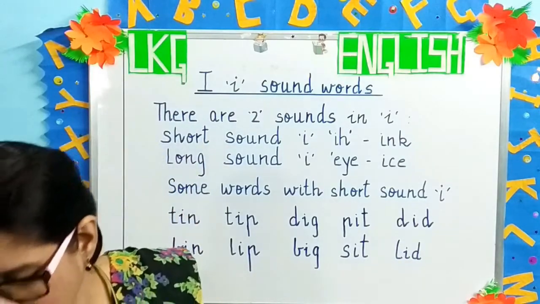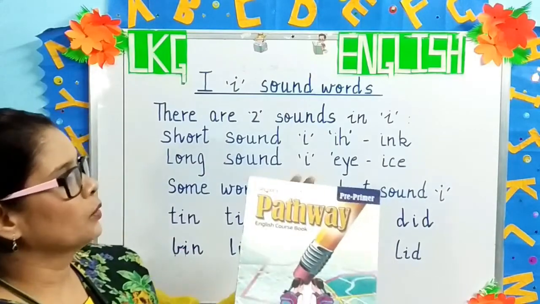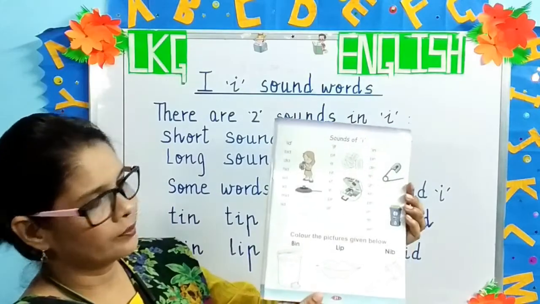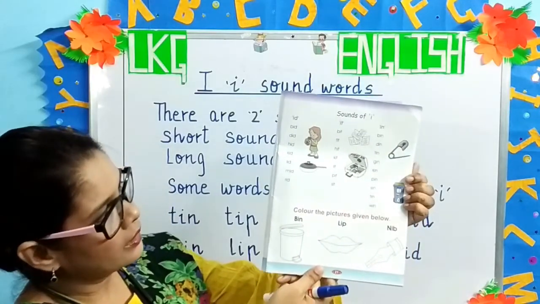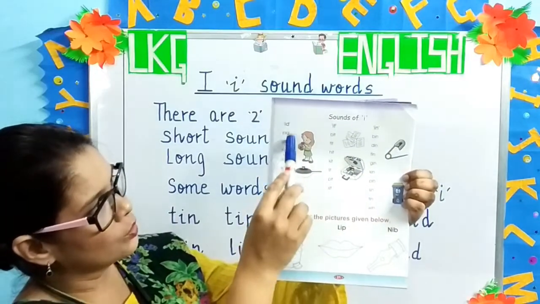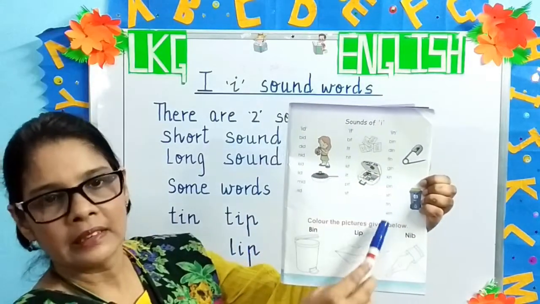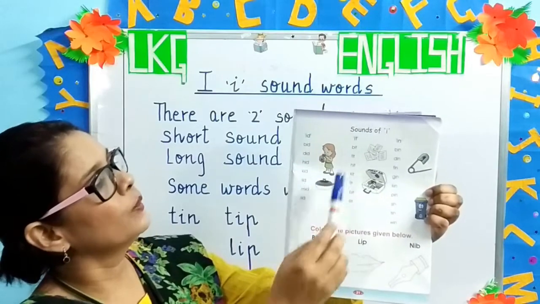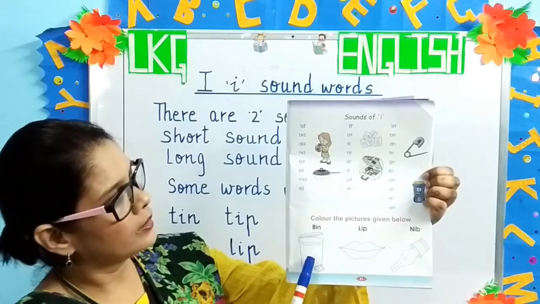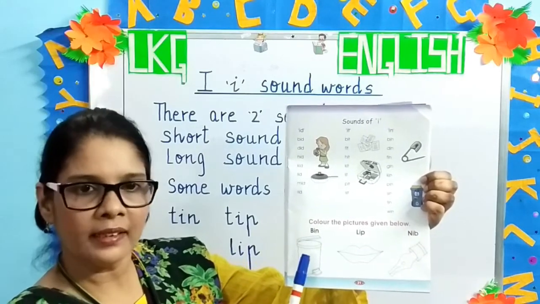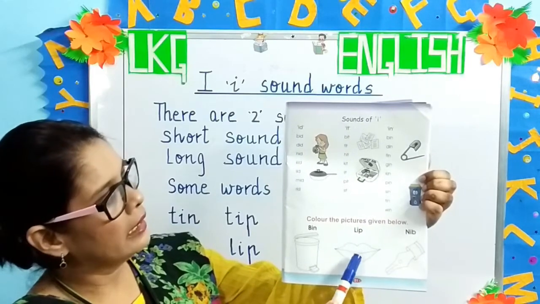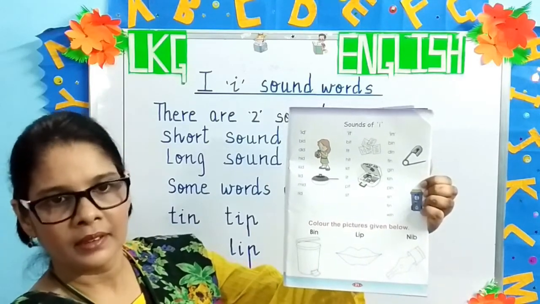Children, all of you have a Pathway book. Open page 21. Okay? Here you have all the I sound words. So, I want you to read the words and learn the spellings. You have some pictures down here which you can color. The first one is bin, lip, nib. Okay, children?